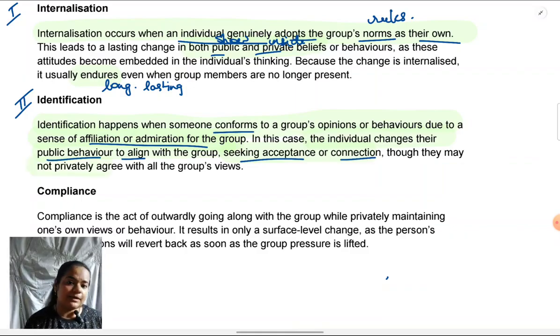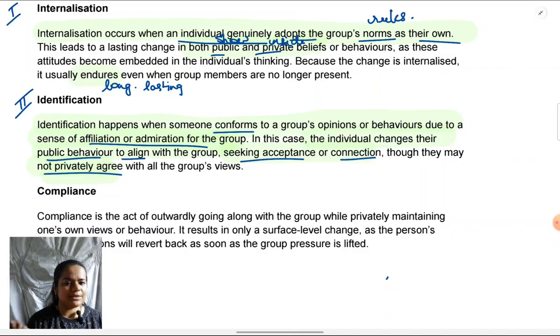Here, you do not privately agree with what the group is doing. So say tomorrow, for some reason, your attraction towards them decreases, or you're just no longer with them, you move on and go ahead in your life, you're no longer with your school group. Now you have a different set of people you are with, and at that time you will not be found continuing that behavior. So if you turned vegan in school because your friends were vegan at that time, it is very unlikely that you will continue to be vegan after years, or after you disconnect from them. Then you will revert to your original behavior, which was, say, following a non-vegetarian or vegetarian diet.